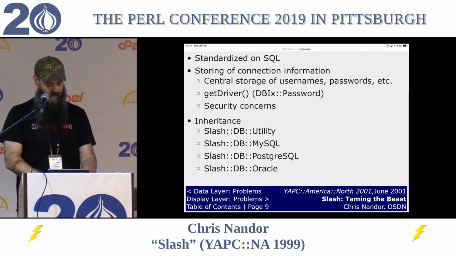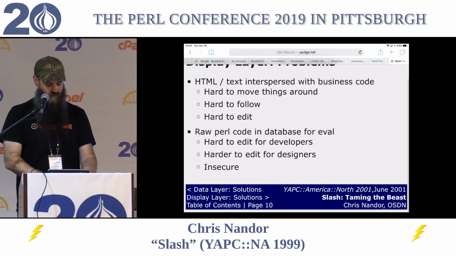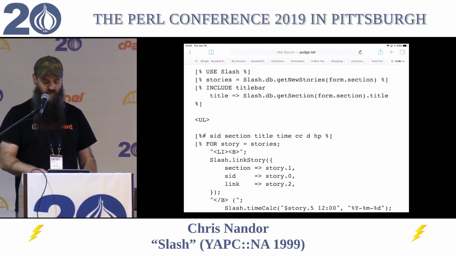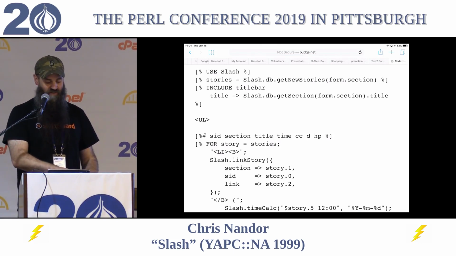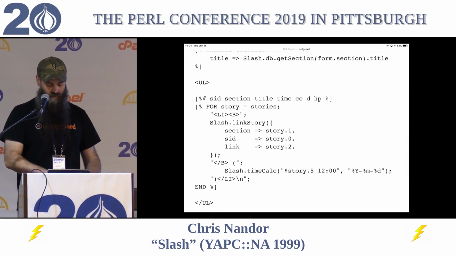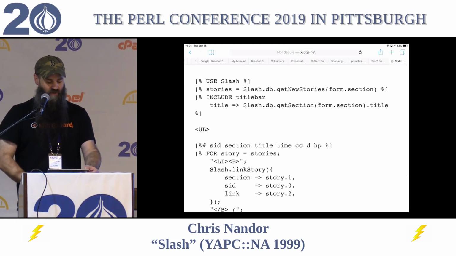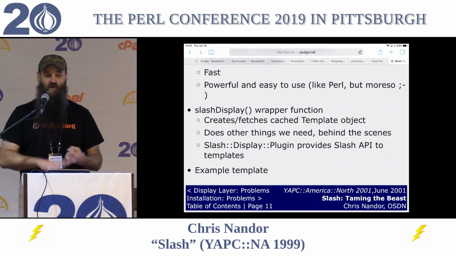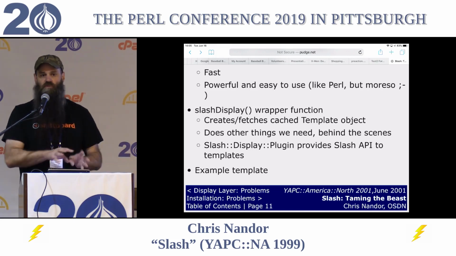Let's see. Let's go ahead here. Oh yeah, here's an example template right here. So this is Template Toolkit stuff. You can see right here, we can actually call any of our database methods, get news stories, get section from right inside the template. We also modularized the database calls because we'd open sourced, so we had users who wanted to use Postgres, we used MySQL, some wanted to use Oracle, so we took a lot of the MySQLisms out.